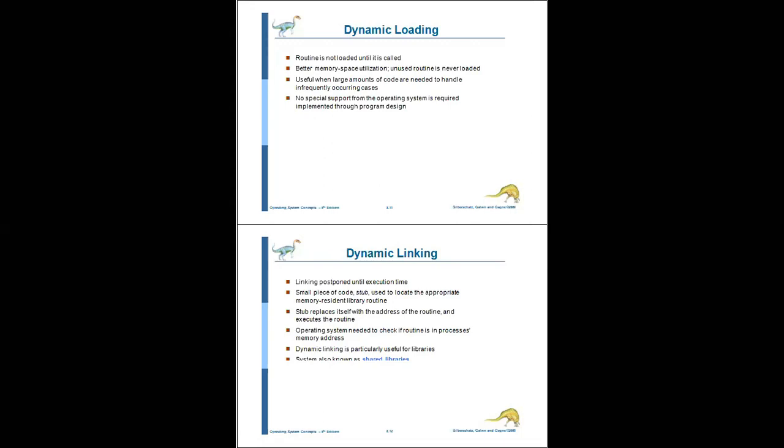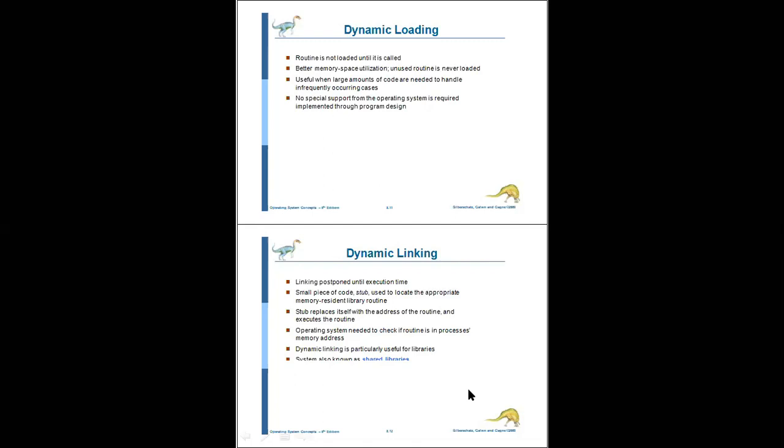So here, dynamic linking is particularly useful for libraries only. Library functions, all of you already know. In C language you will study what library functions are, right? For example, you write a code for a quadratic equation.